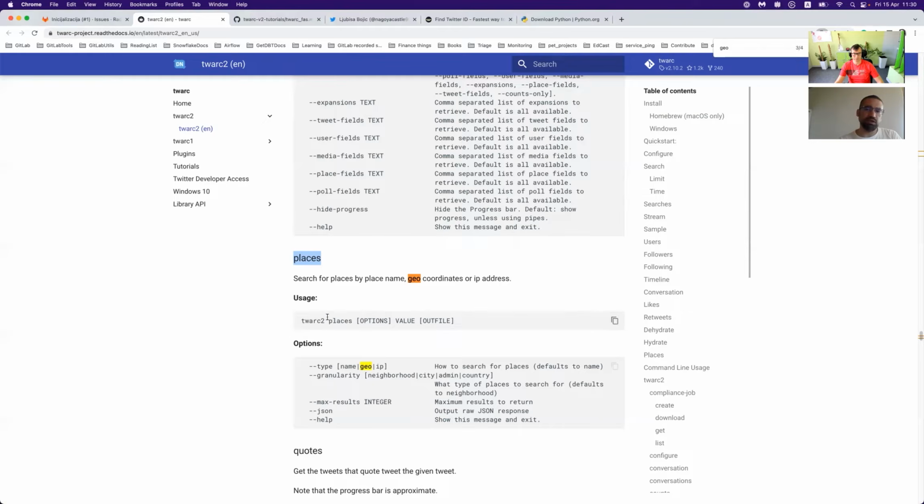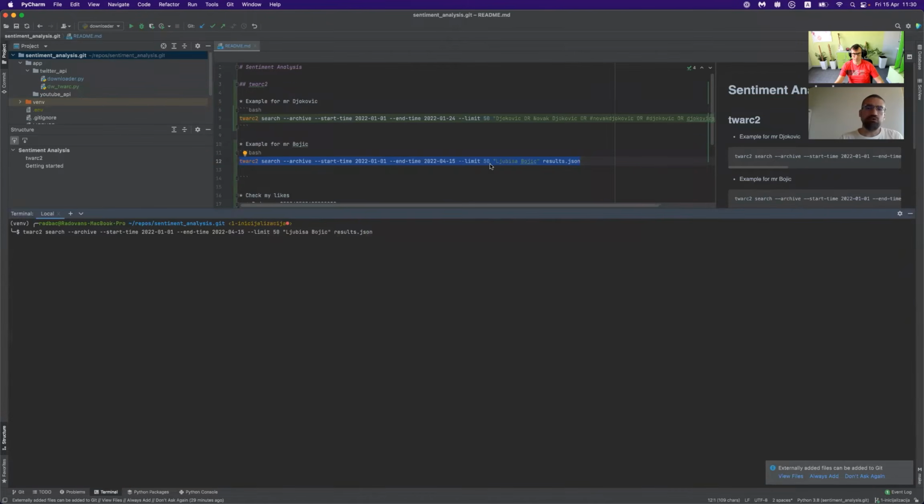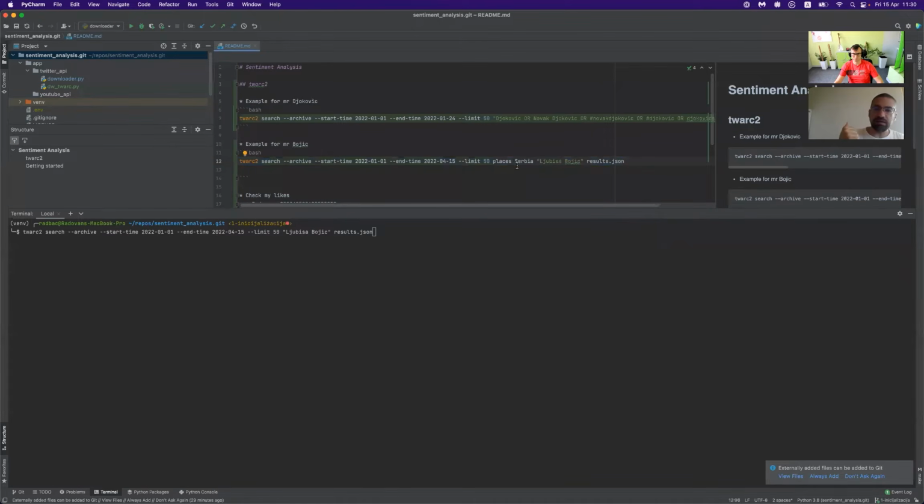Just for example, to get the data from one date to another date, from the United States of America, for example, or from Australia, about Novak, tweets about Novak, for example, because there are no tweets about me. Or maybe you can stick with my name and search for Serbia, for example.